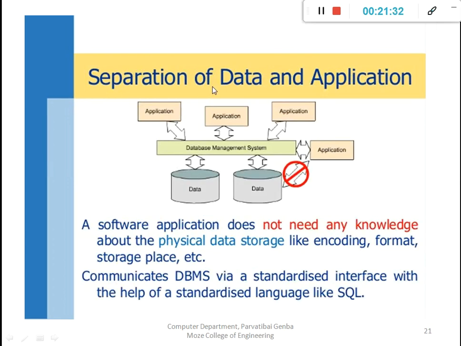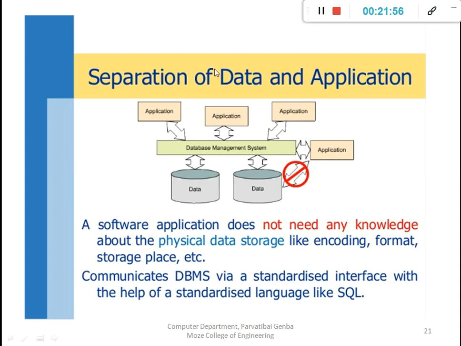Then separation of data and application. Why is it a separation? Because the application doesn't reflect what exact data is stored in the database, in which format or in which location.